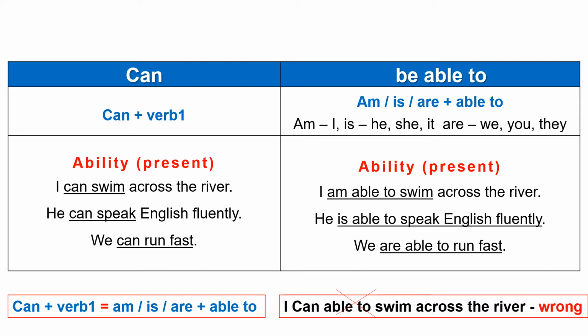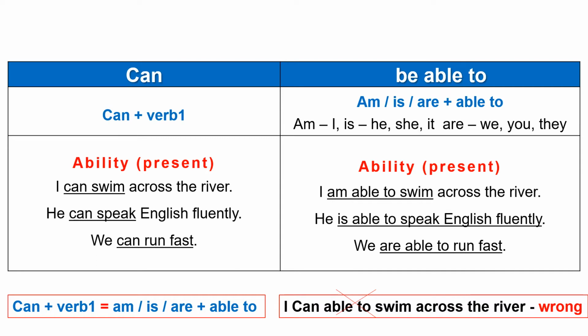Modal verb can is used to show present ability. In the same way, be able to is used to show present ability when it is used with present tense before verbs am, is, are. In that, we use am with I, is with he, she, it, are with we, you, and they. With modal verb can, we use verb 1.